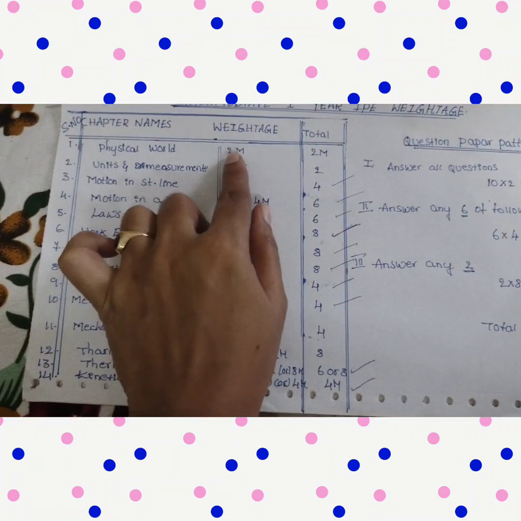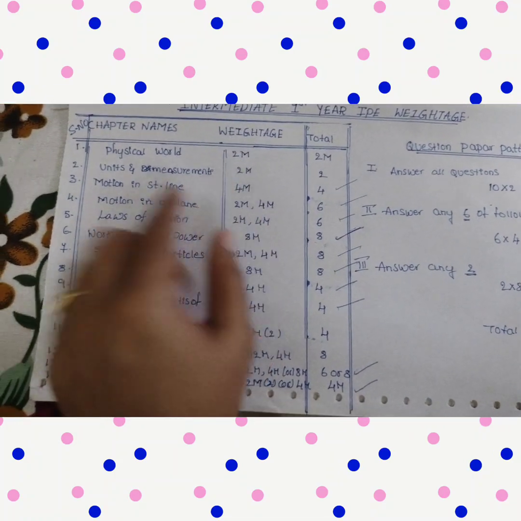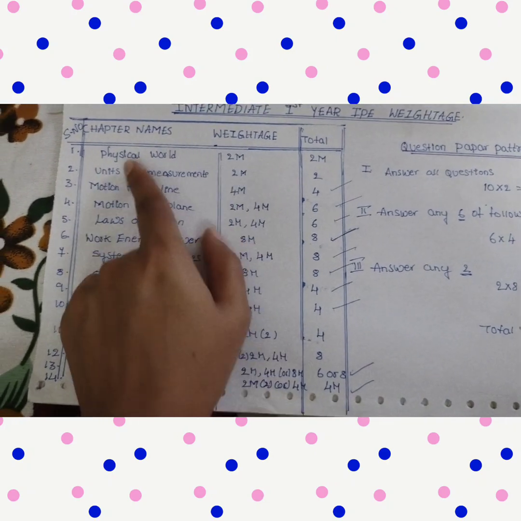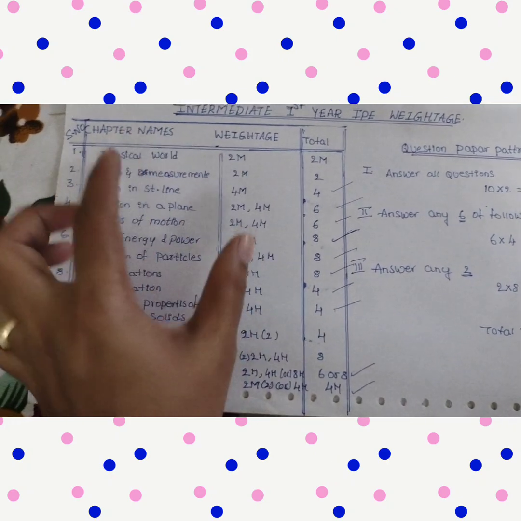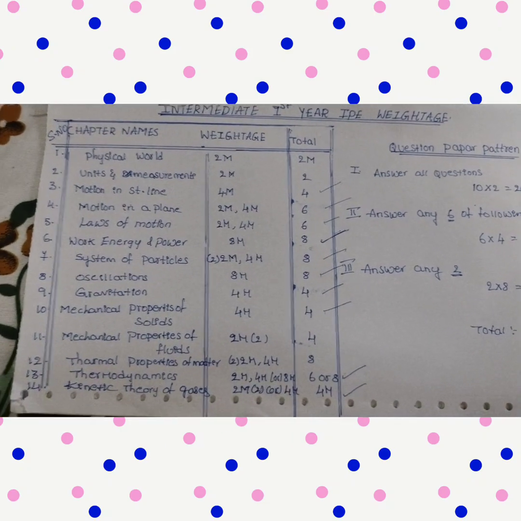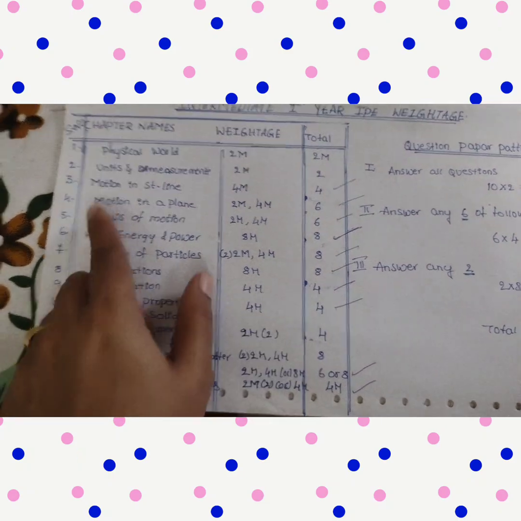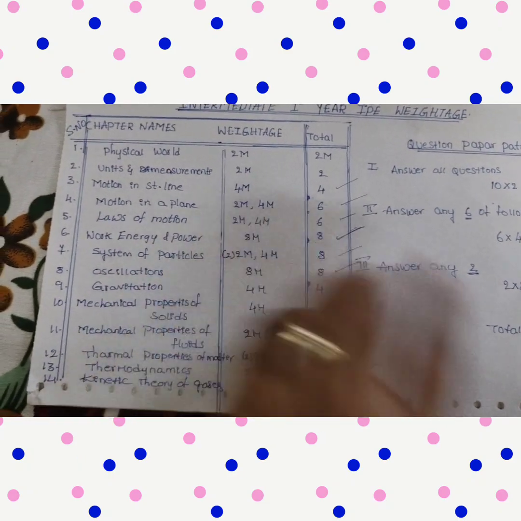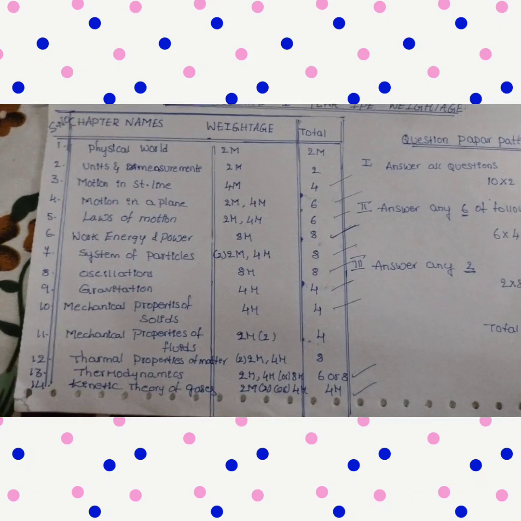Physical world, only 2 marks questions we have to practice. Units and dimensions, only 2 marks questions we have to practice. In physical world we have 5 two-mark questions. If you are perfect at those 5 two-mark questions, 1 question will be compulsory in the paper. If you take motion in a straight line, only 4 marks questions we have to read. No need of 2 marks, no need of 8 marks.